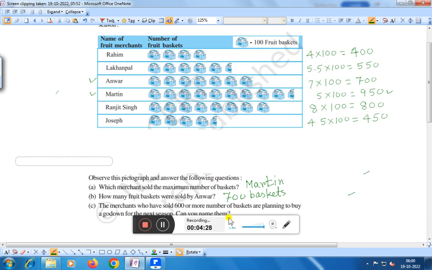Now question number C. The merchants who have sold 600 or more baskets are planning to buy a godown for the next season.